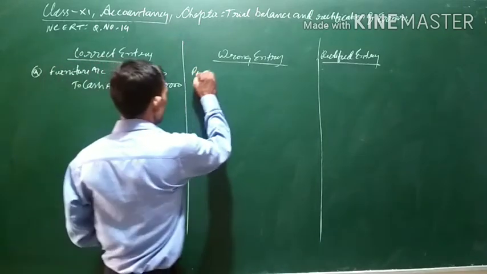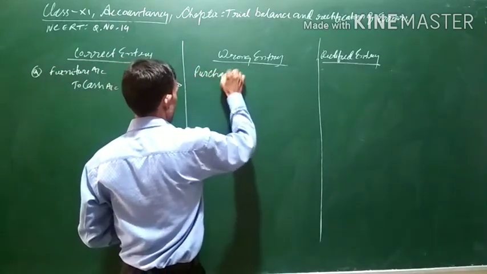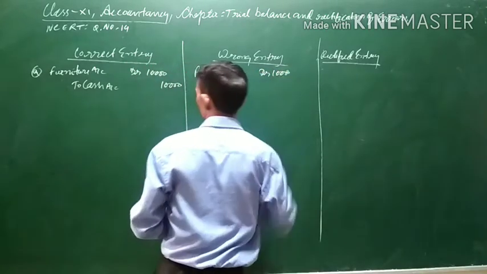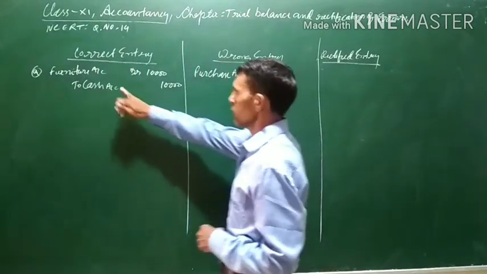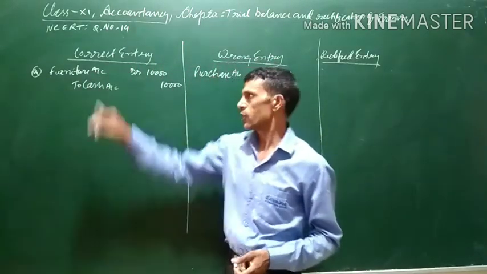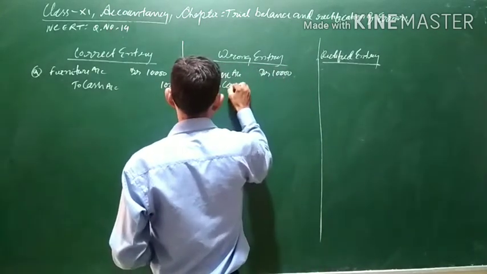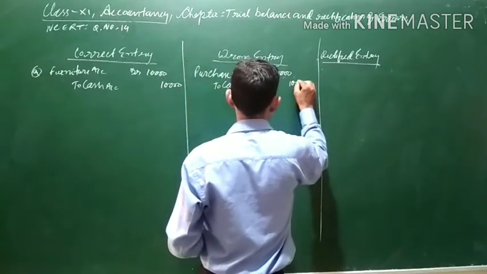So what will we do? The wrong entry is: instead of furniture, purchases has been debited, 10,000. Moreover, nothing is mentioned that anything is wrong with regard to cash, so cash will remain as it is. We were assuming this has been recorded as a cash purchase.